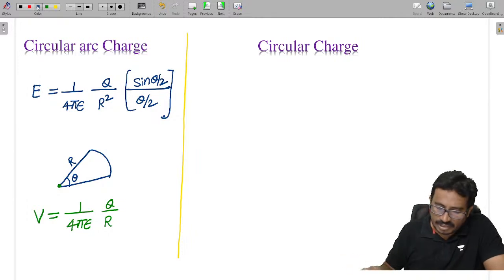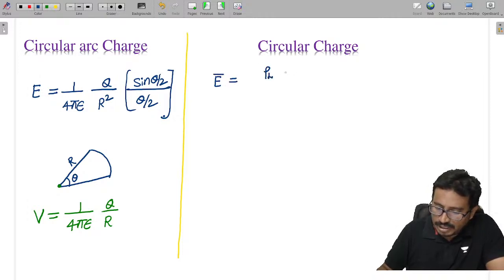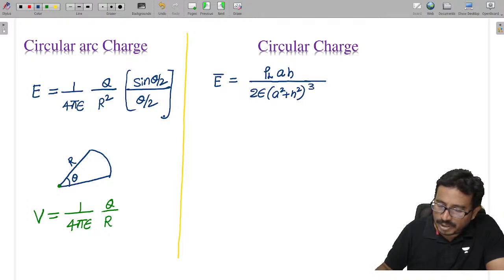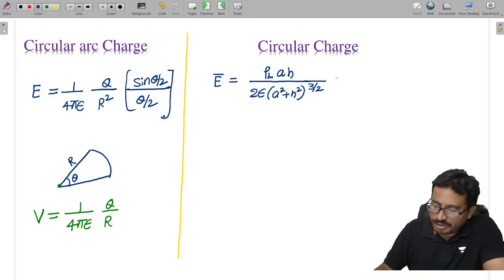If it is the xy plane, then the electric field is given as rho L a h by 2 epsilon into (a square plus h square) power 3 by 2.